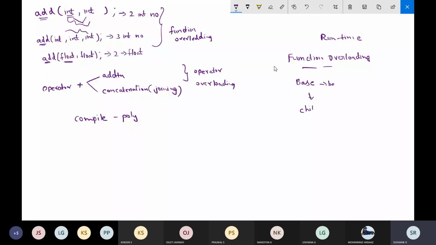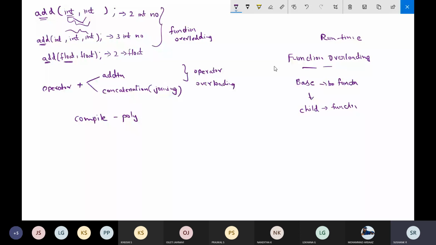So here there will be one function in the base class, and that function will be overloaded within the child class. So this is an example of function overloading. I think we have already studied this. I told you, whenever there is one class called animal and one class called dog, both the classes have the same function called eat, but the preference will be given to the derived class.